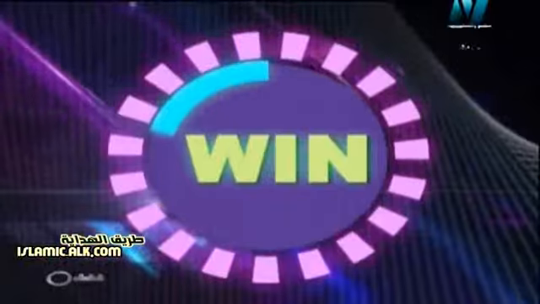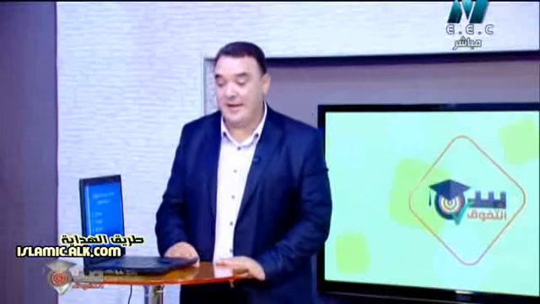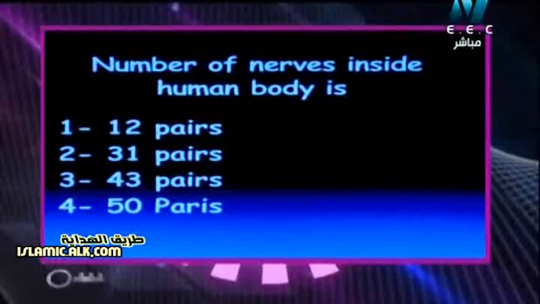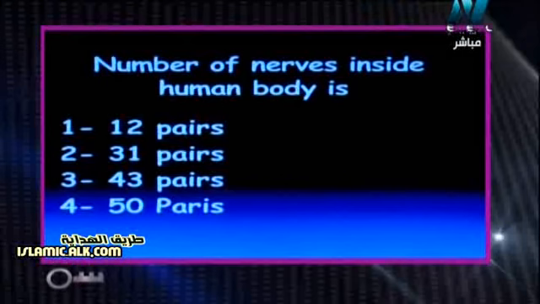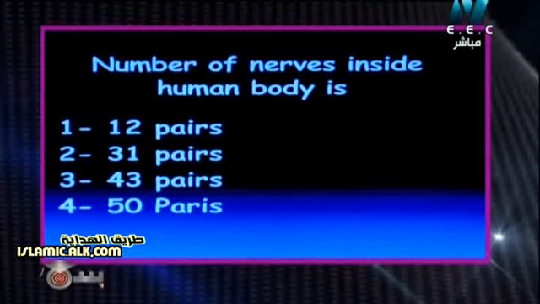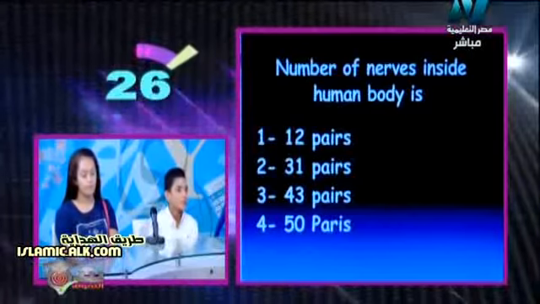Okay. So let's have another question for the second team. The question says number of nerves inside the human body is, wait Karim, 12 pairs, 31 pairs, 43 pairs, 50 pairs. Again, number of nerves inside the human body is 12 pairs, 31 pairs, 43 pairs, 50 pairs. 43 pairs. Okay, Karim, don't hold the mic, okay? So the question again says number of nerves inside the human body is 43 pairs.